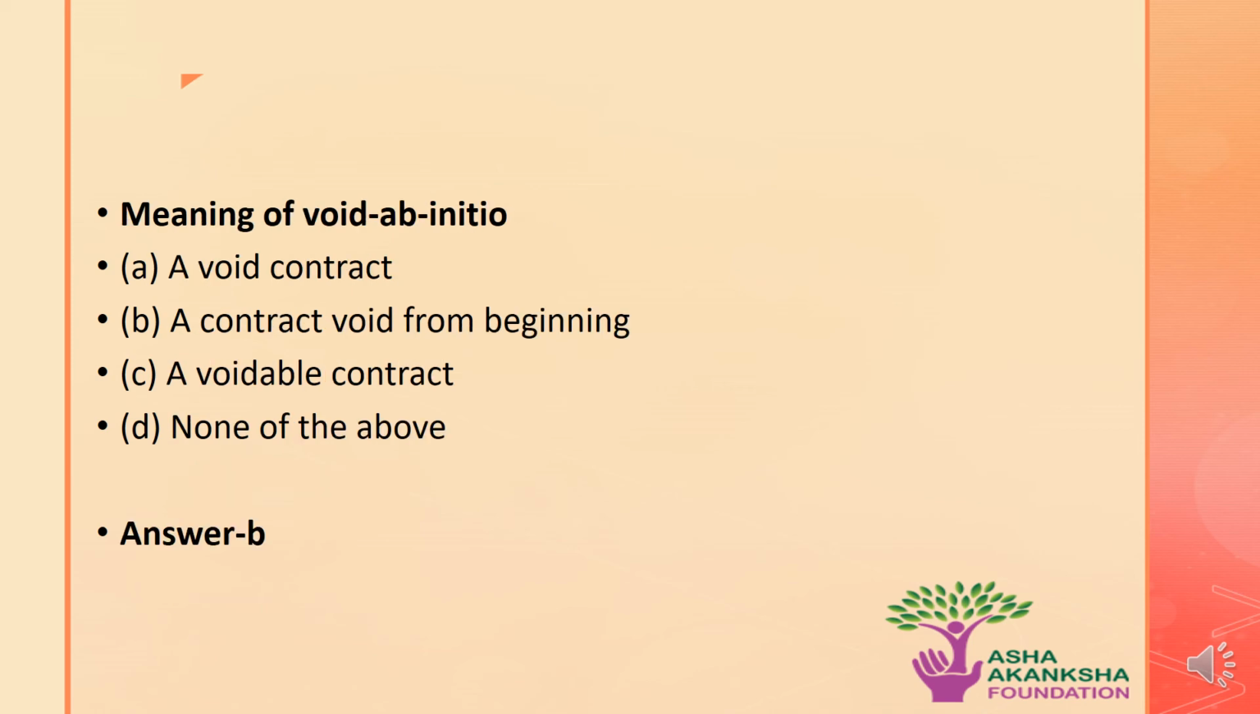This question is, the meaning of void-ab-initio is, options are A. A void contract. B. A contract void from beginning. C. A voidable contract. Or D. None of the above. The correct answer to this question is option B. That means void-ab-initio means a contract which is void from the very beginning of its inception.